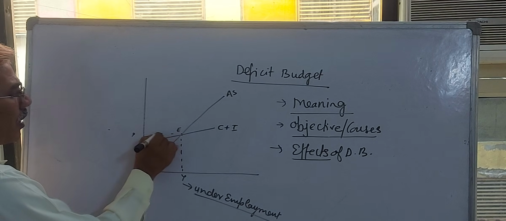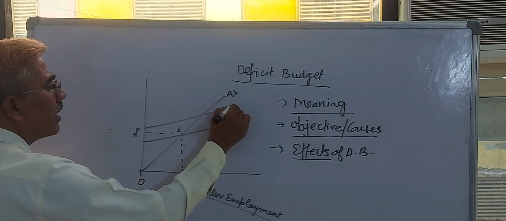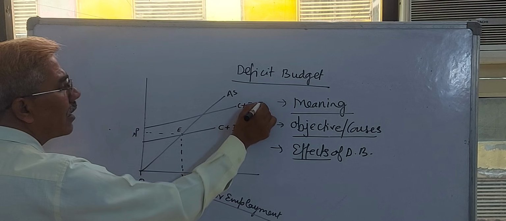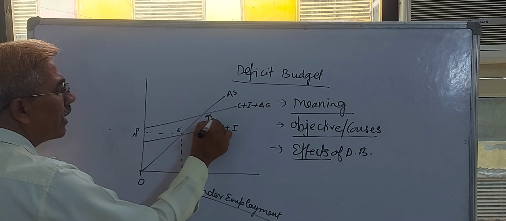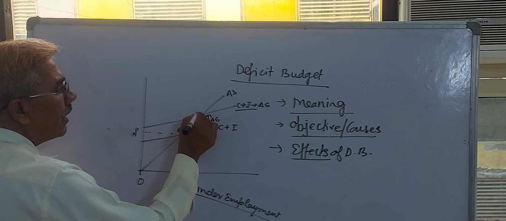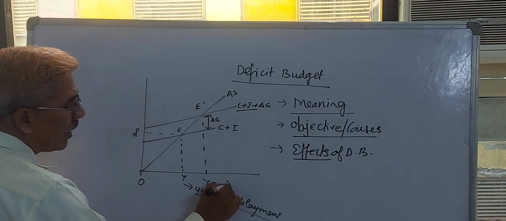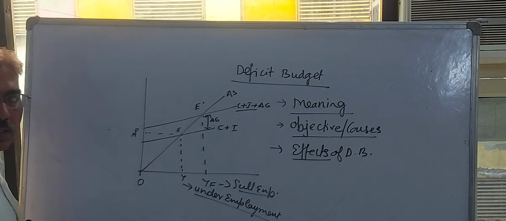There is no full employment. This is the general price level. But when government increases public expenditure, say delta G, or you can say this difference is delta G, then increasing aggregate demand automatically leads the economy to full employment through deficit budgeting.